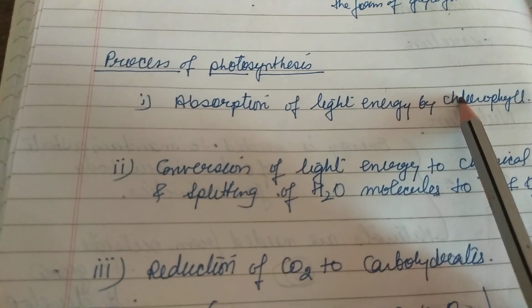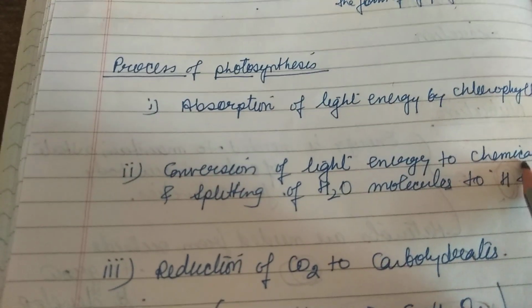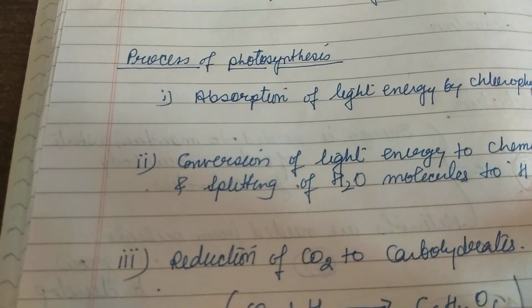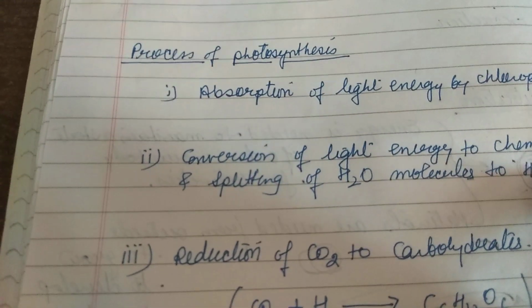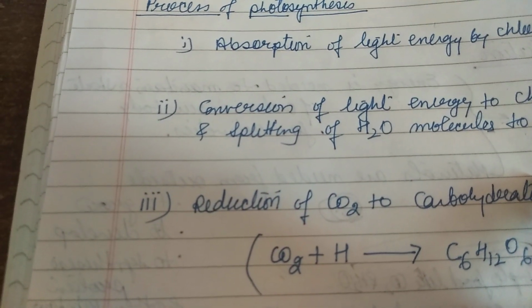So basically this happens during photosynthesis. Absorption of light energy by chlorophyll, then conversion of this light energy to chemical energy, and splitting of water molecules to get hydrogen and oxygen. And this hydrogen combines and reduces CO2 to give carbohydrate.